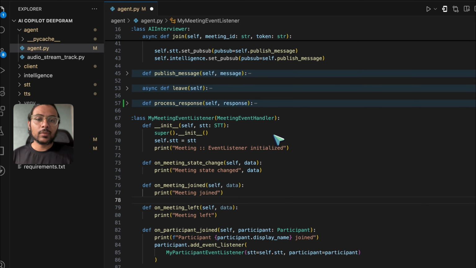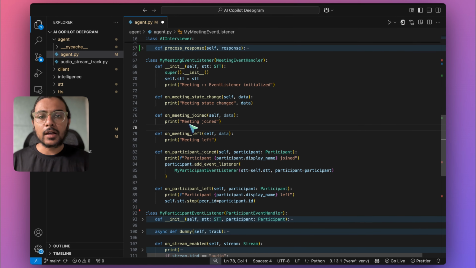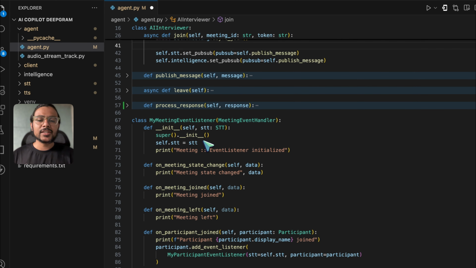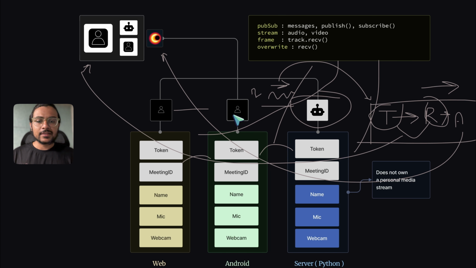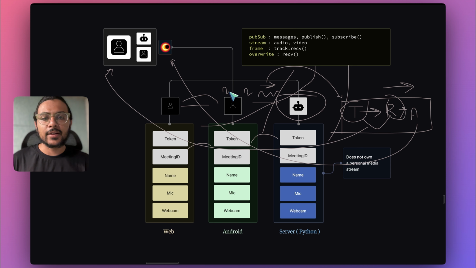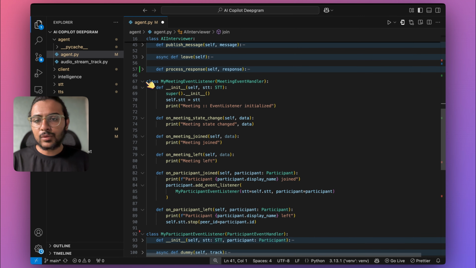Also, we are doing one more thing. We are attaching remote participant event to our bot so that it can listen to actions that these remote participants are taking. For example, this second participant enabled their media stream, so this bot has access to that. Okay, so you can look at this code.